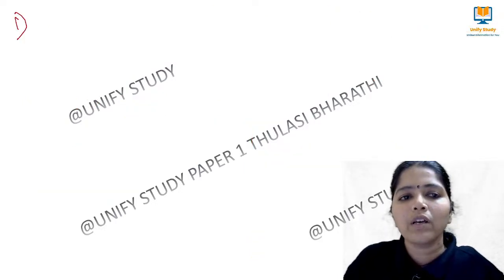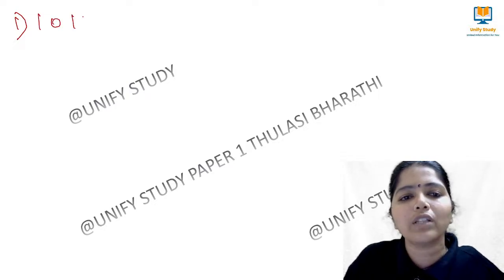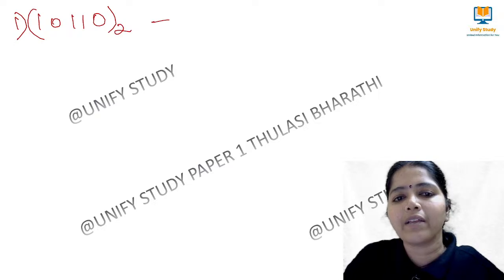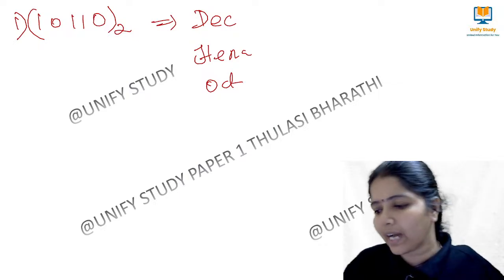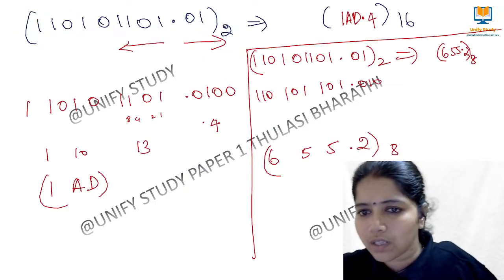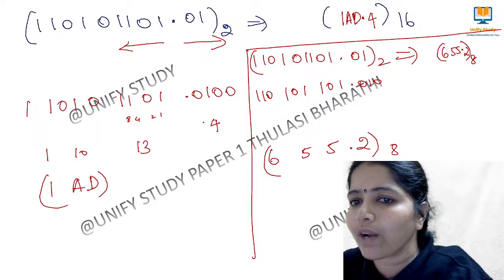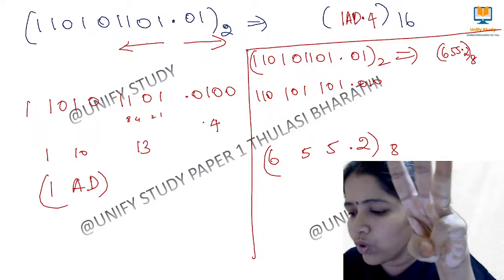Question number 1. Find the binary equivalent of 1010110. This is the binary. Find the decimal equivalent. Tell me the decimal, tell me the hexa, tell me the octal. Quick answers for me. This is 2 only, no? We have 0, 1. We'll be adding only 1 0 at the end because 3 bits only we are going to do. So 0.2 only.